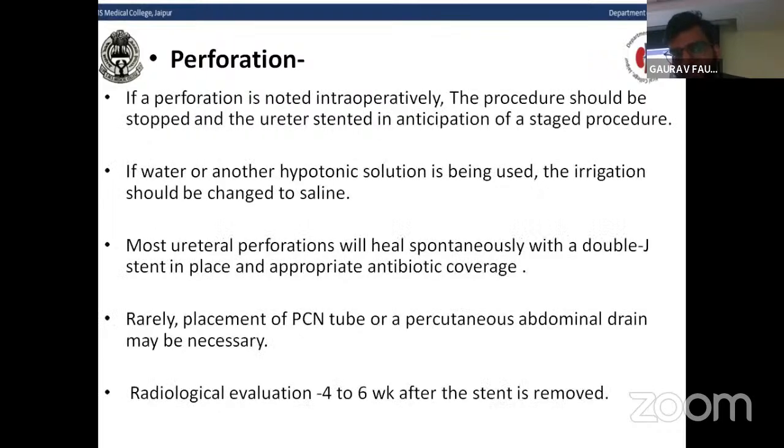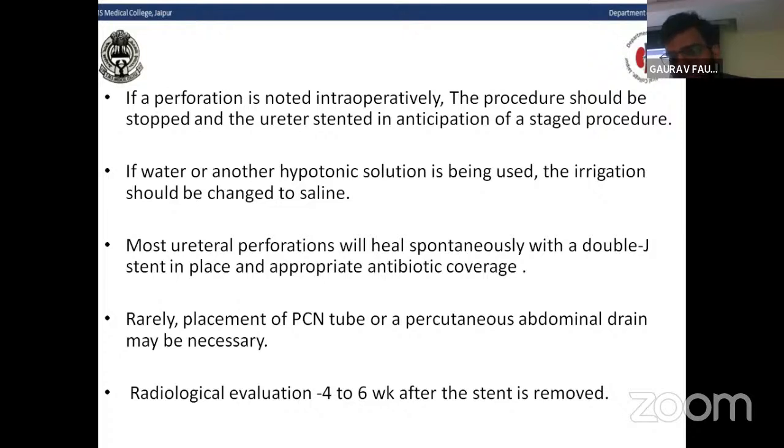If a perforation is noted intraoperatively, the procedure should be stopped and the ureter stented in anticipation of a staged procedure. If perforation occurs and water or another hypotonic solution is being used, the irrigation should be changed to saline because there is a catastrophic complication of hyponatremia. So the solution should be changed to saline.